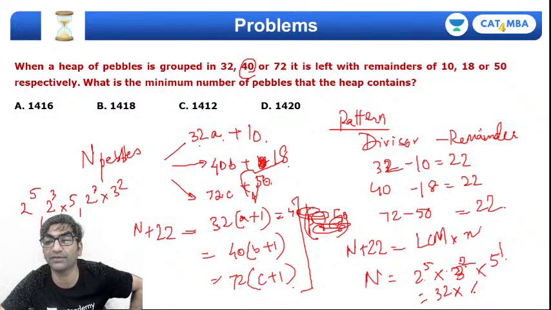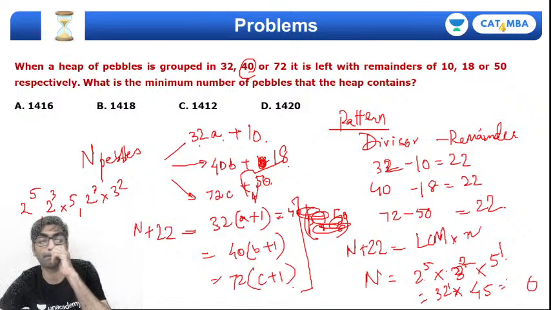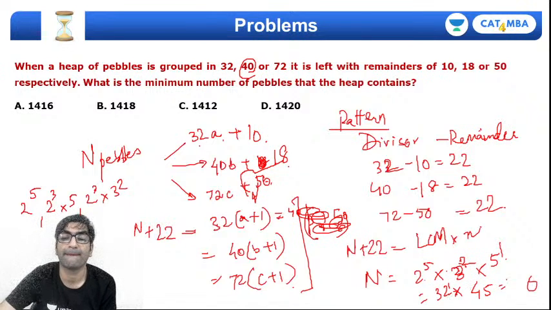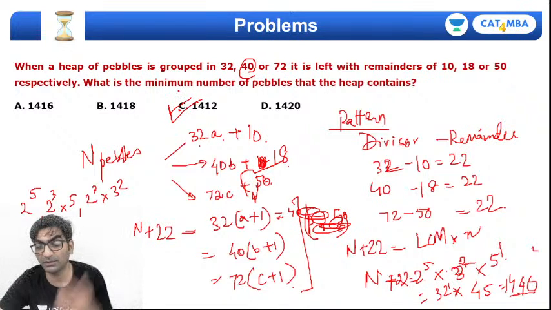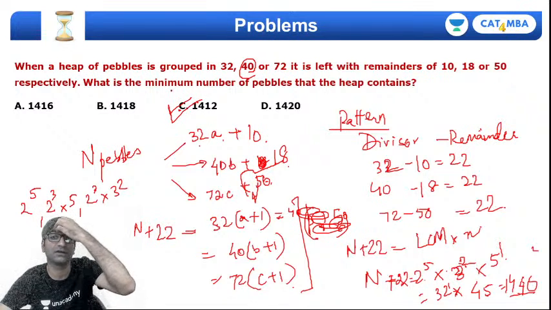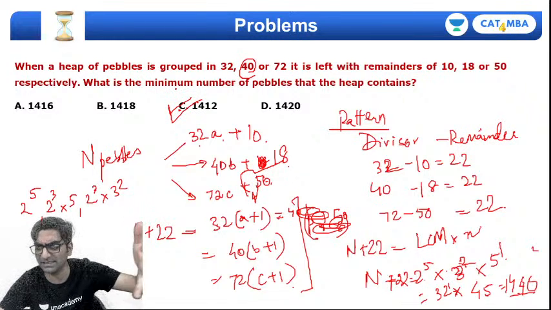9 into 5 is 45. 2 5s are 10. 10 5... 1440 is what we are getting, right? And this will be n plus 22. So if n plus 22 is 1440, n will be 1440 minus 22. That's 1412. Correct answer option C is 1412. Right? Does that make sense, Aishwarya?